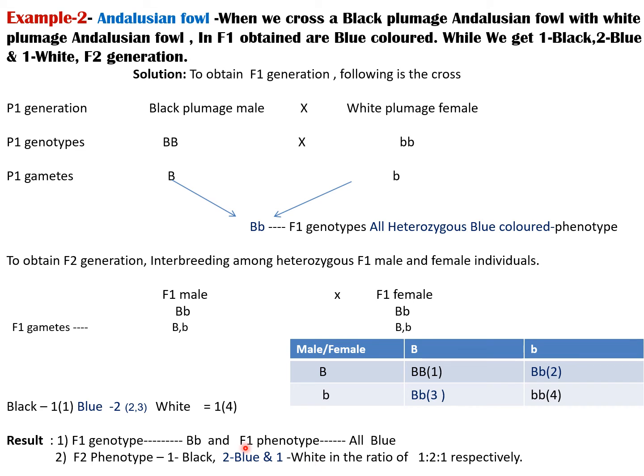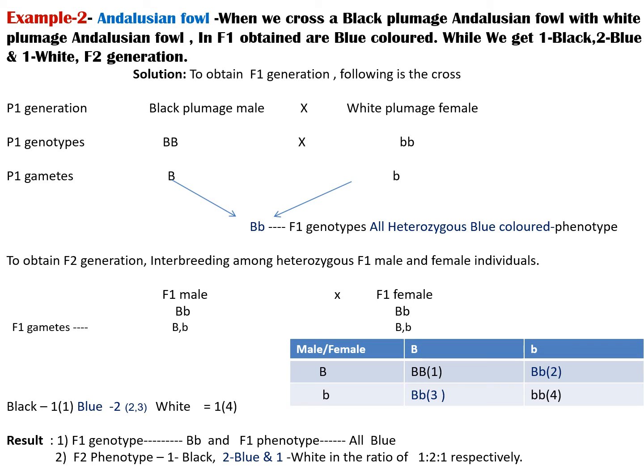So in this example, F1 shows all blue colored, which is a different character than their parents. And in F2 generation, they show the ratio 1:2:1 respectively to the black, blue and white color.